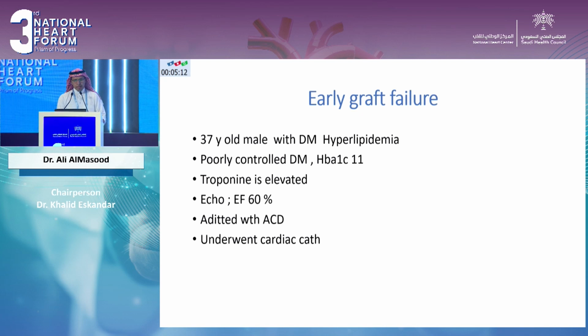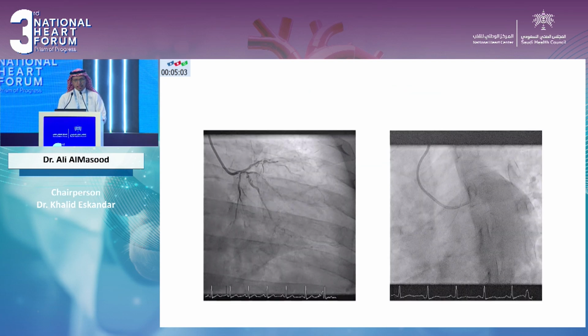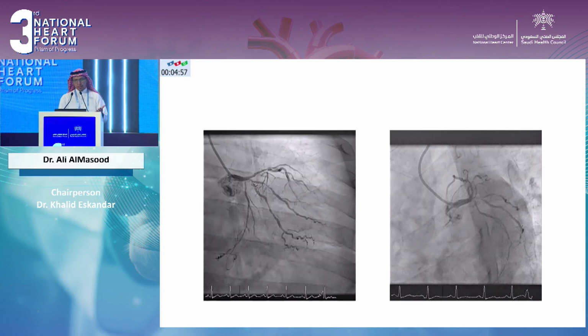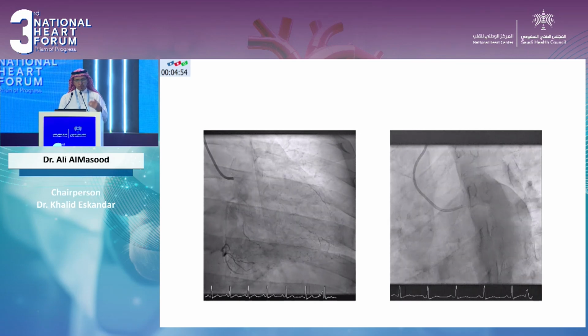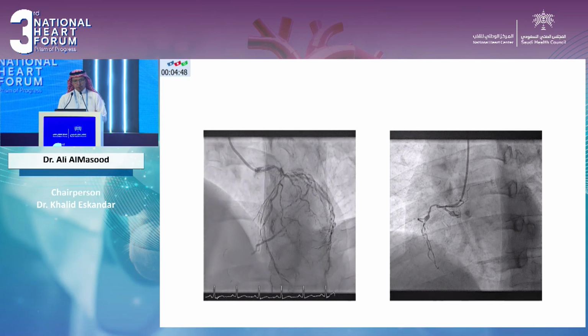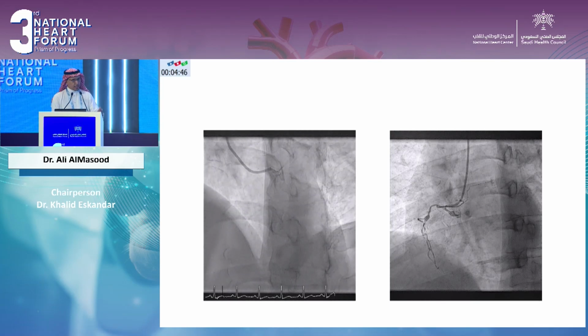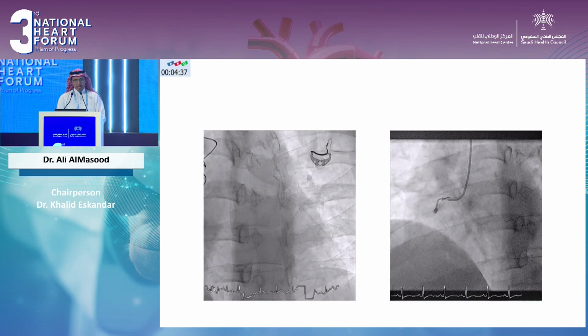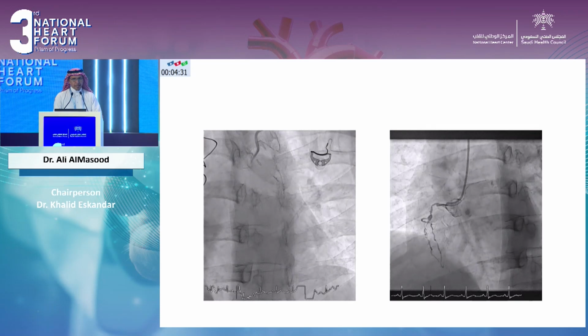This is a 37-year-old male that we have seen in our practice, poorly controlled diabetes, admitted with ACS, normal ejection fraction, and he has a cath which shows 3-vessel disease, diffuse coronaries. Nobody probably will argue that this is very diffuse, advanced coronary disease involving the distal left main, the whole LAD, circ, and ramus as well. His RCA has diffuse disease. So this patient was discussed and offered bypass surgery, mainly arterial grafts. 3 months after his surgery, he was admitted with ACS, and this is what we found. The insertion site of the LIMA was severely stenosed, and the RCA graft was occluded.